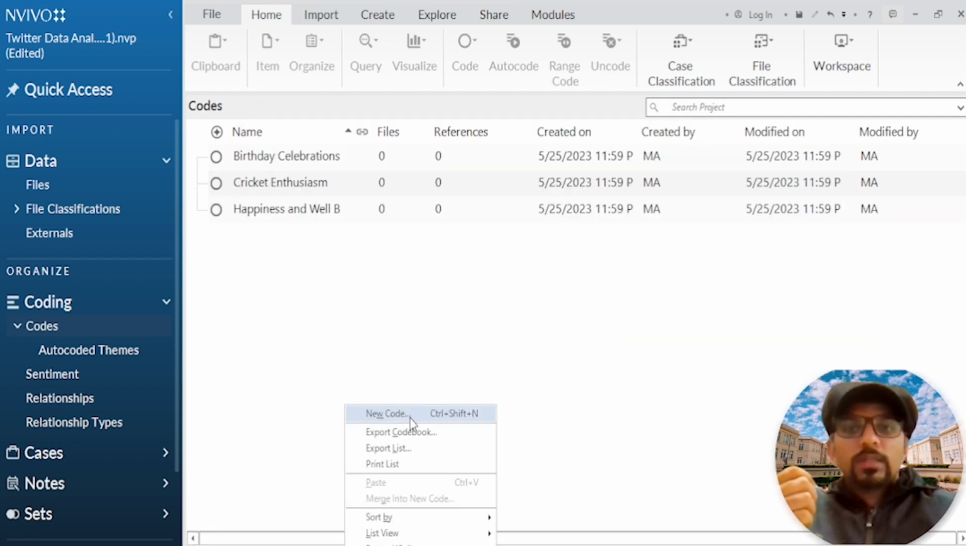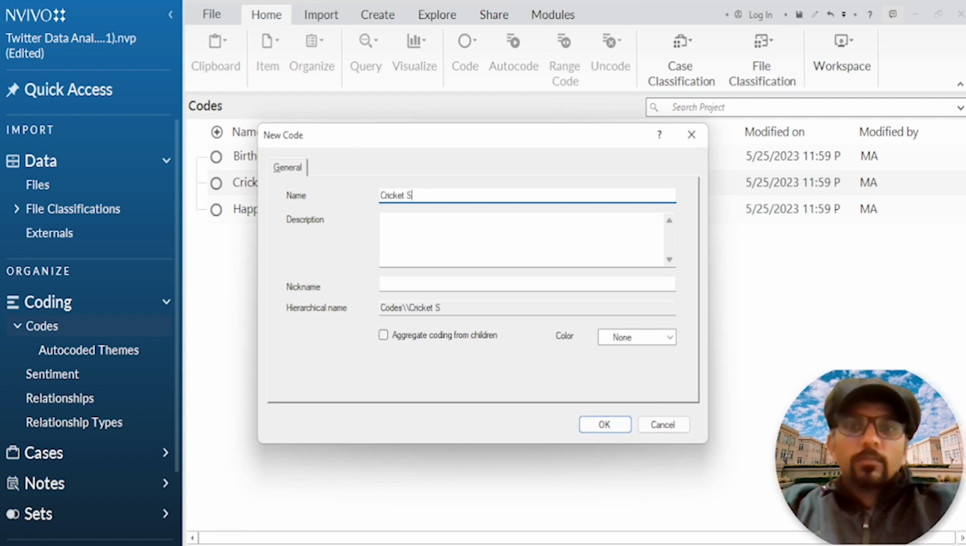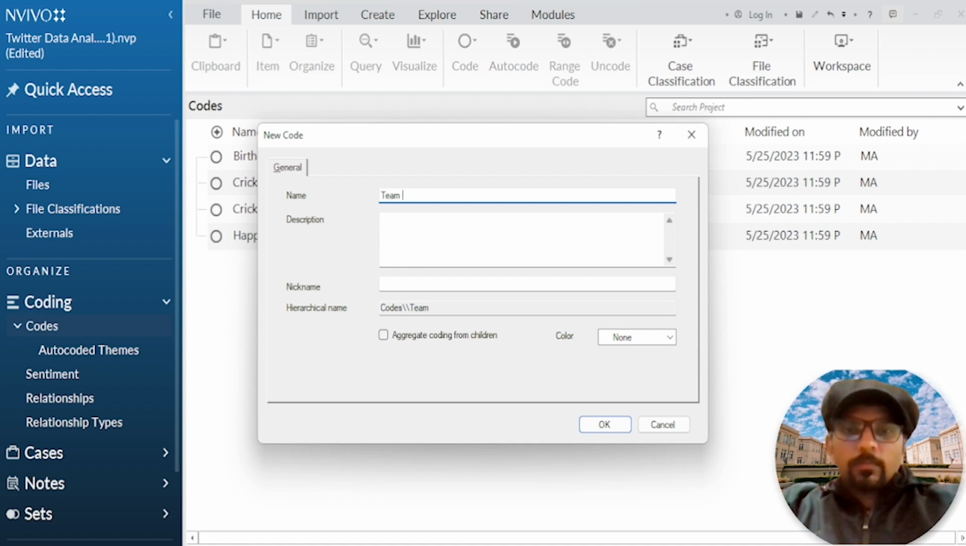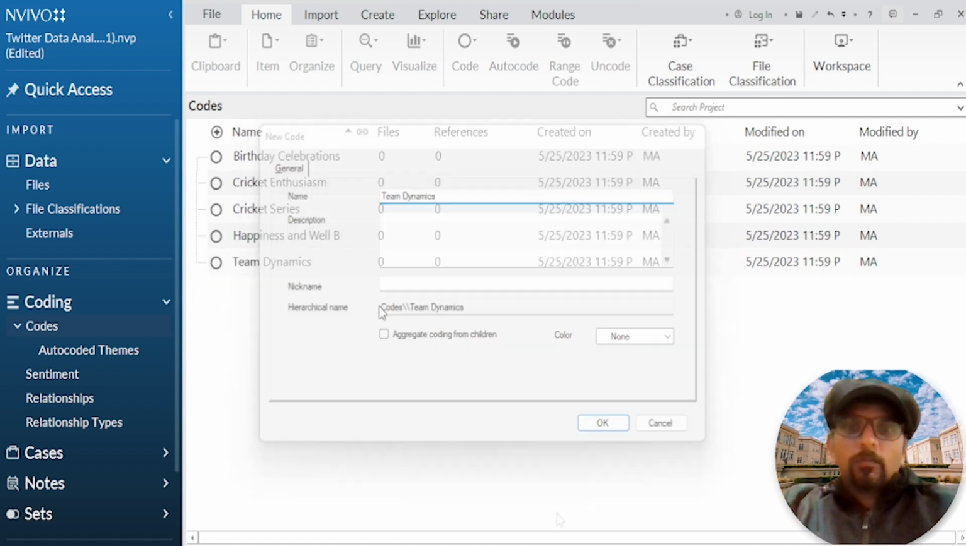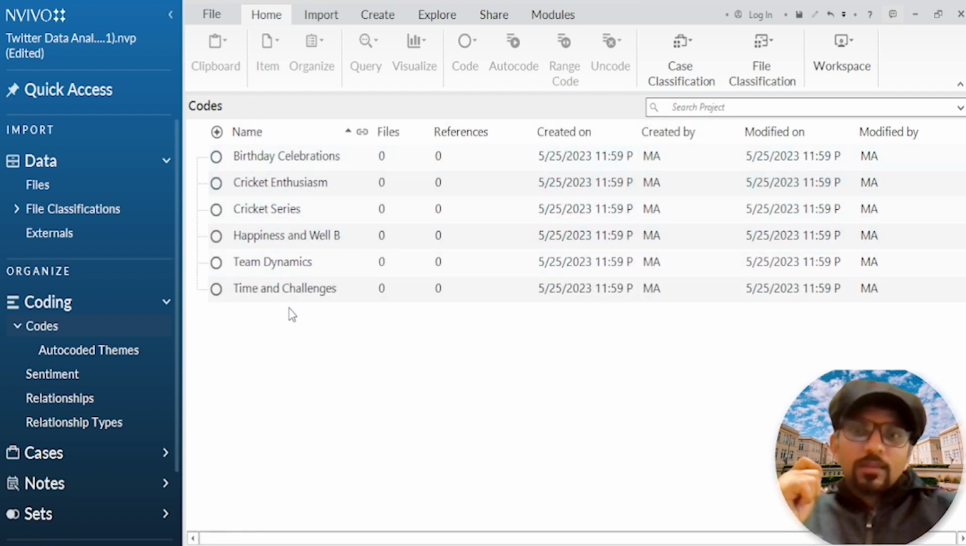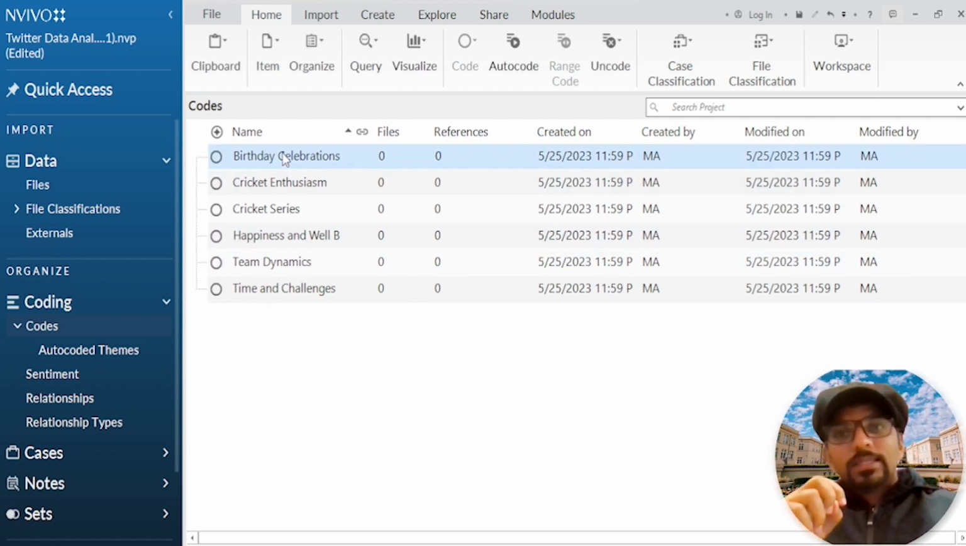The fourth one is about cricket series. The fifth one is team dynamics. The sixth one is time and challenges. So these are the themes that I have just created. Now I have to populate these themes with all the existing codes that have something related to birthday celebrations.